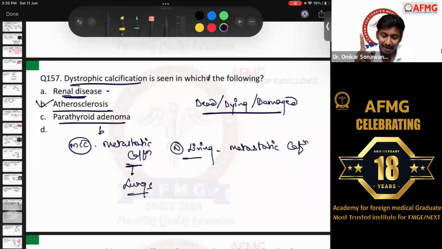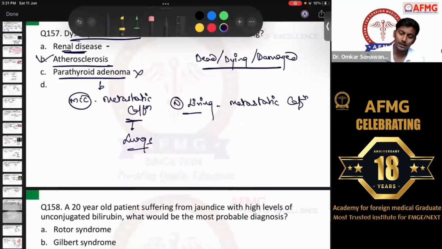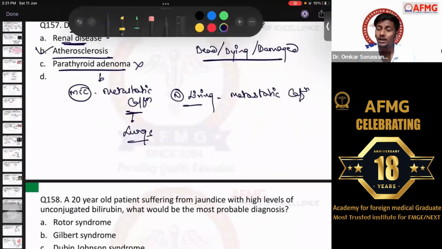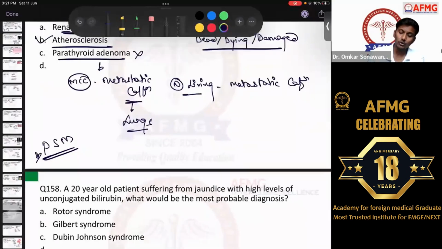But though hyperparathyroidism is the most common cause of metastatic calcification, the parathyroid gland never calcifies. Remember, in the parathyroid gland there is no calcium deposition as such. It is spared usually in metastatic calcification. So parathyroid adenoma has neither metastatic nor dystrophic calcification. And if it was talking about tumors, please remember the tumors with psammoma bodies, calcified laminated structures, which are an example of dystrophic calcification. Those were papillary renal cancer, papillary carcinoma of thyroid, serous cystadenoma of ovary, and malignant mesothelioma or meningioma.